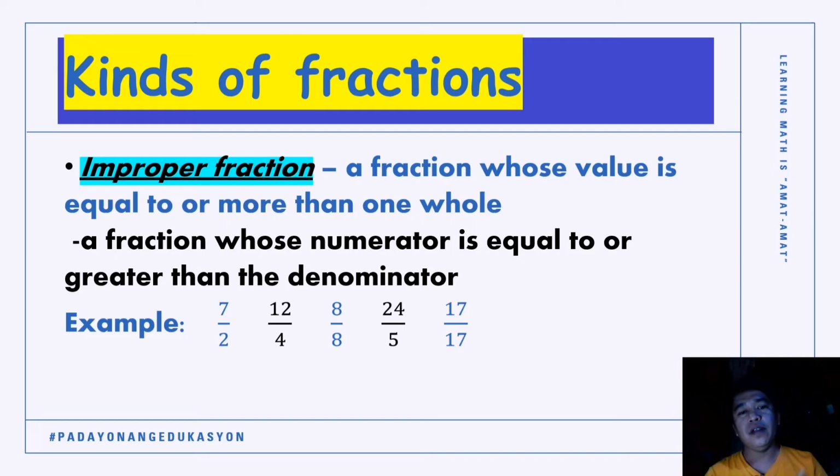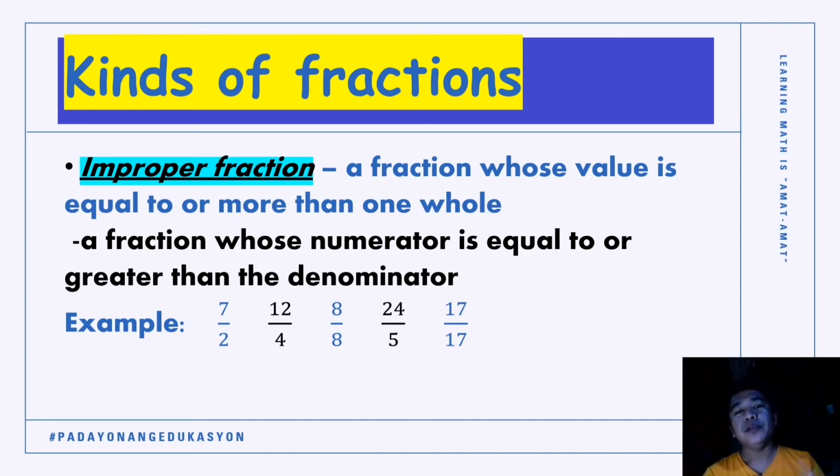The second one there is 12/4. Okay, so our numerator is 12 and our denominator is 4. 12 has a greater value than 4, therefore 12/4 is an improper fraction. Okay, let's take a look for our third example, 8/8. So what have you noticed?